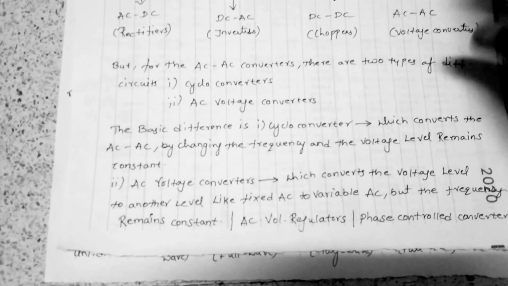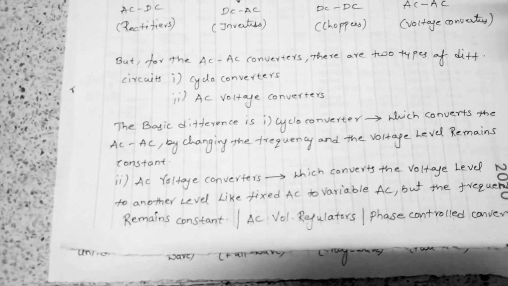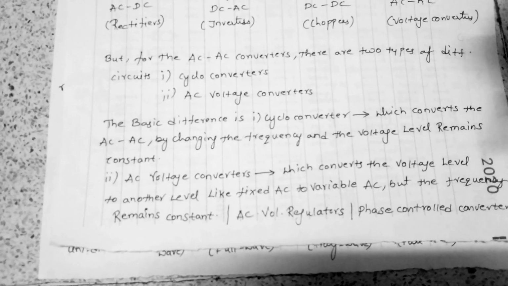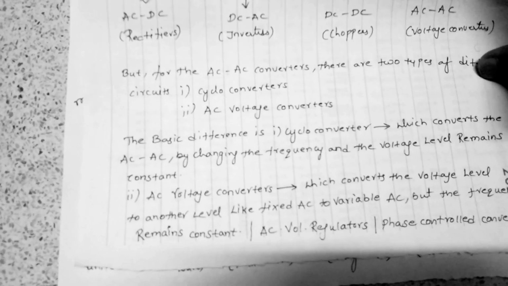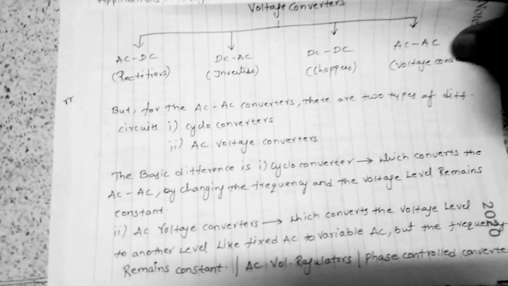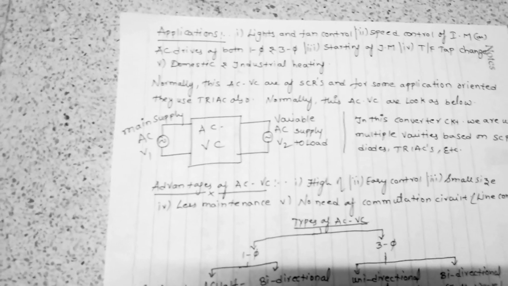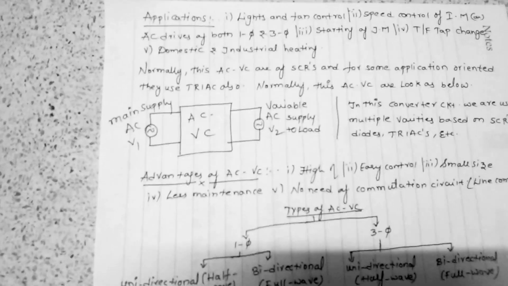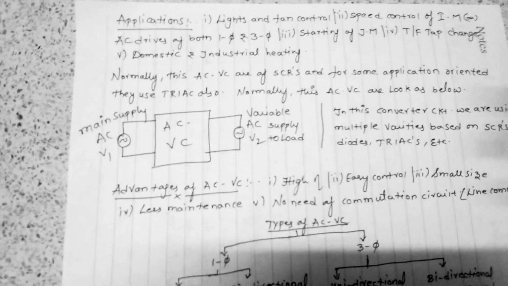Some people say that phase controlled converters are also known as phase angle controllers. So don't be confused about all those names. Before going in depth into AC voltage controllers, we need to know where we are using them.